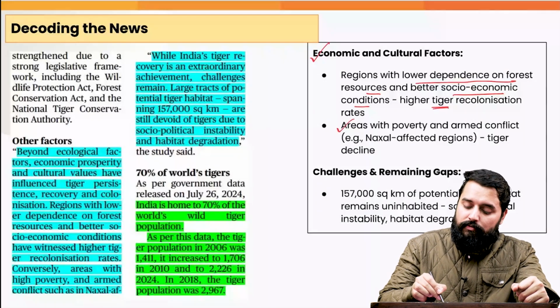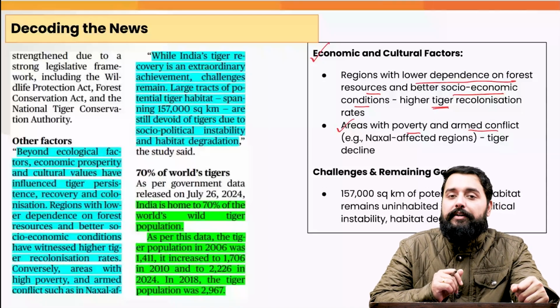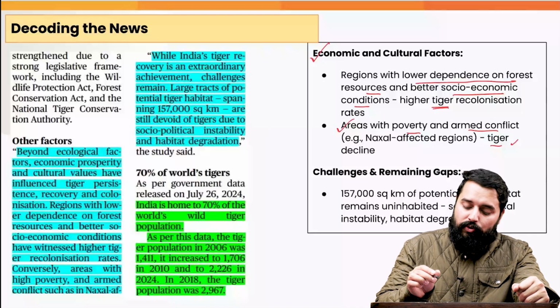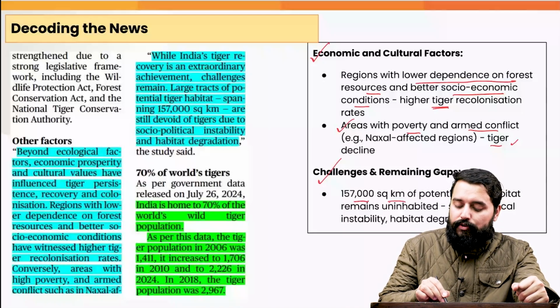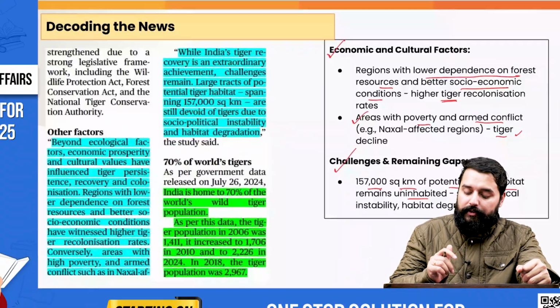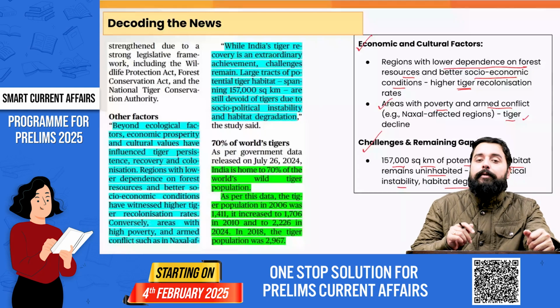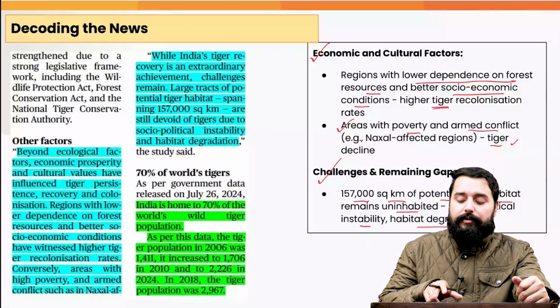And the areas where there is poverty and armed conflict, for example the Naxal affected regions, there the tiger populations have declined. So the challenge remains that we have about 1,57,000 square kilometer of potential tiger habitat which remains uninhabited, and there are the reasons of socio-political instability and habitat degradation for the no tiger population in that area.